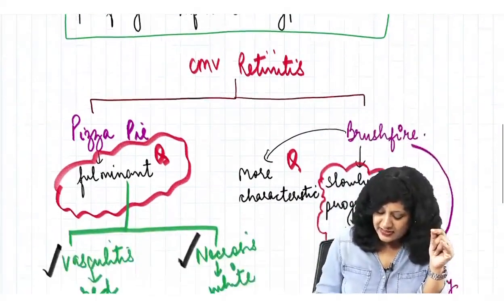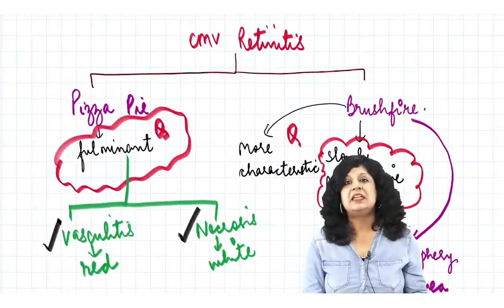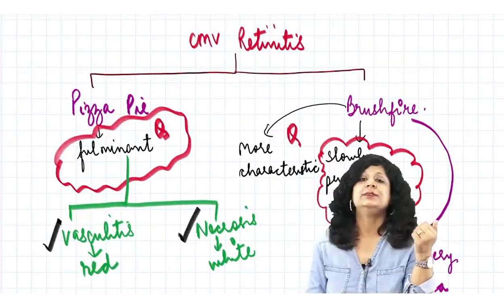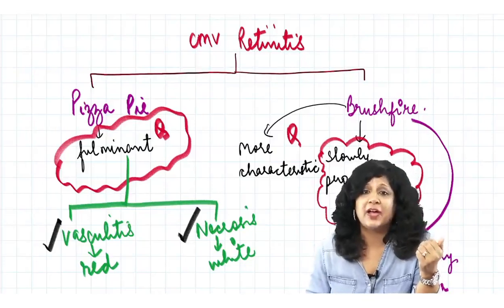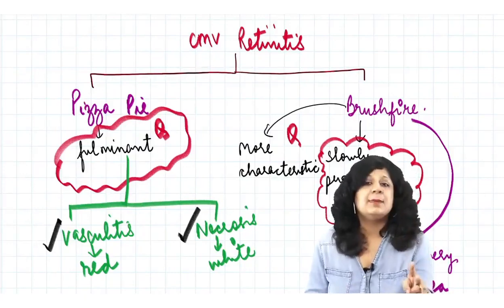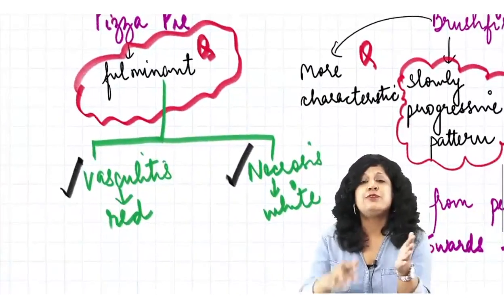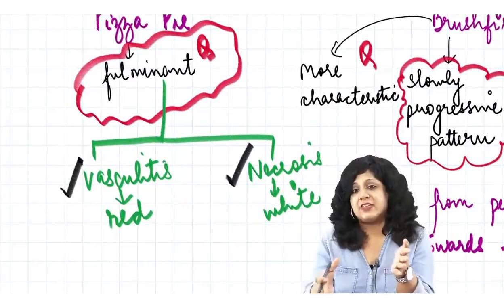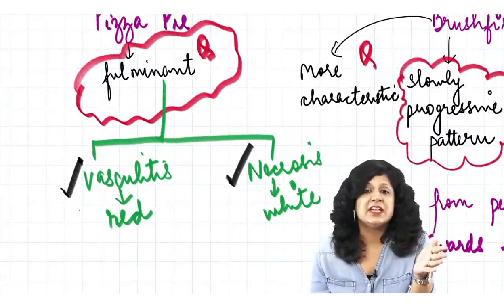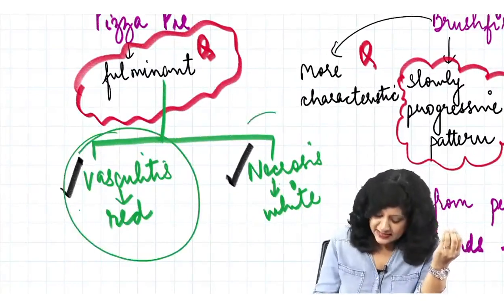Now CMV retinitis can actually manifest in two forms. One is your pizza pie appearance, which they have talked about here, and another is the brush fire like appearance. Now what is the difference between the two? See, pizza pie appearance is a more fulminant variety where you are having lot of red and white areas. What are the red areas? What are the white areas? See, red areas are the vasculitis and the white areas is the necrosis.